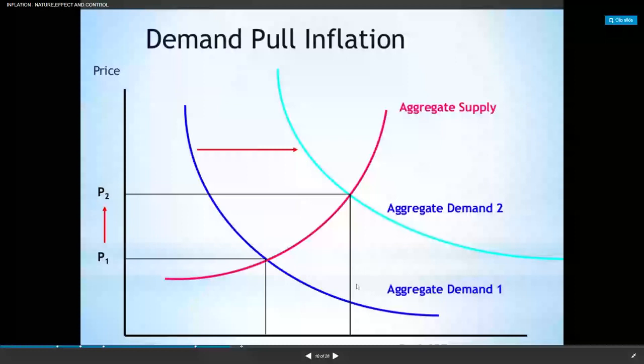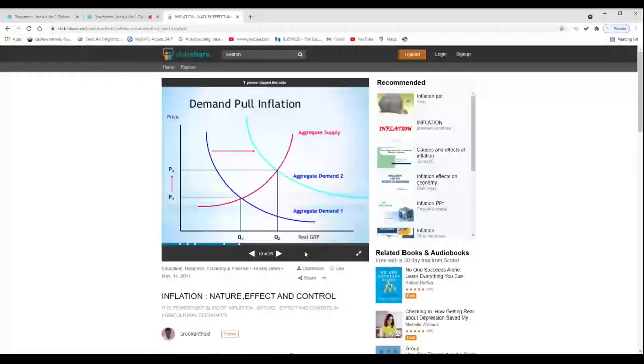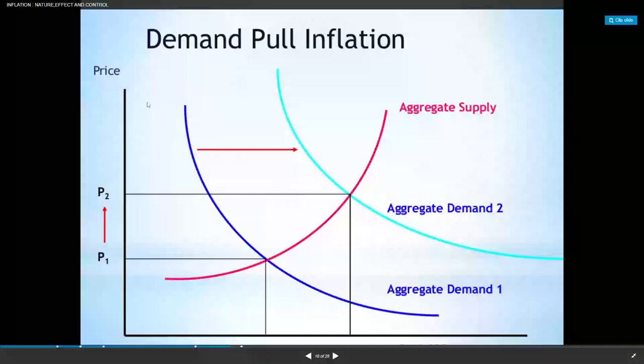Here the prices are increasing, and the real GDP is also increasing. So there is a price rise from P1 to P2. Why? Because aggregate supply is not equal to aggregate demand. Whenever aggregate demand is increasing and supply is not increasing in the same manner, it results in a rise in prices. So are you able to understand this graph?